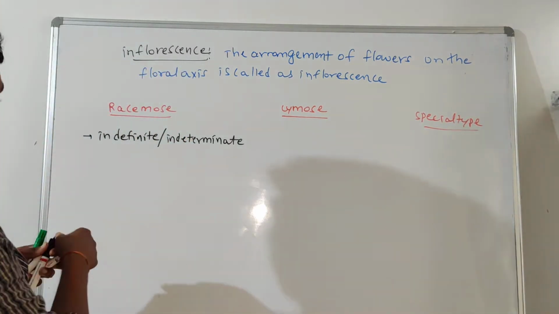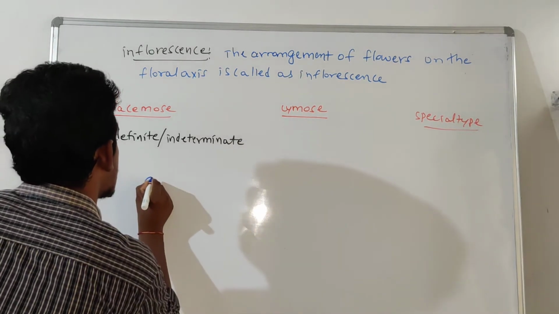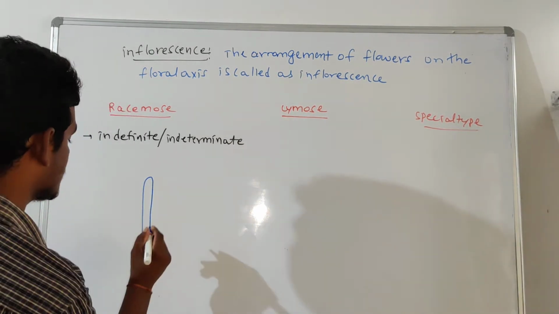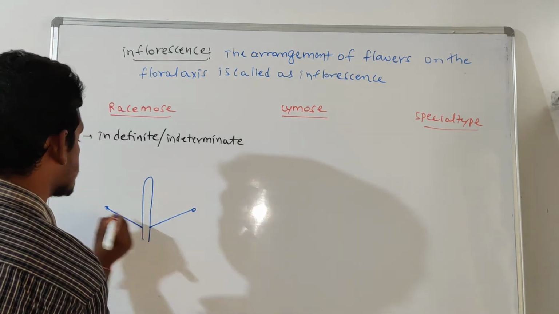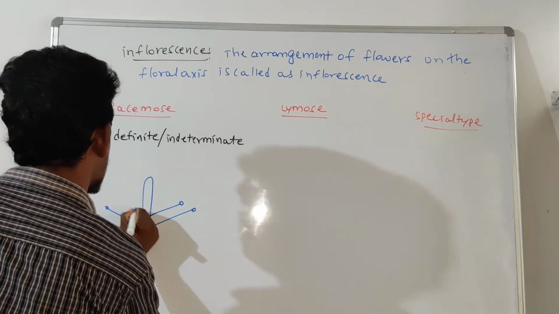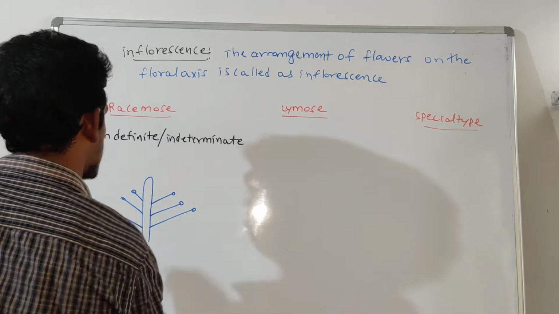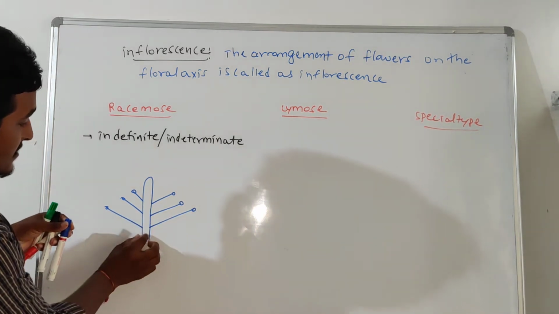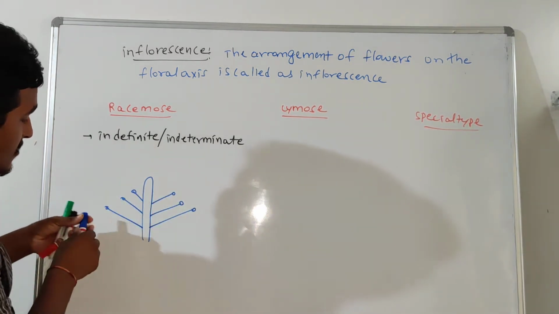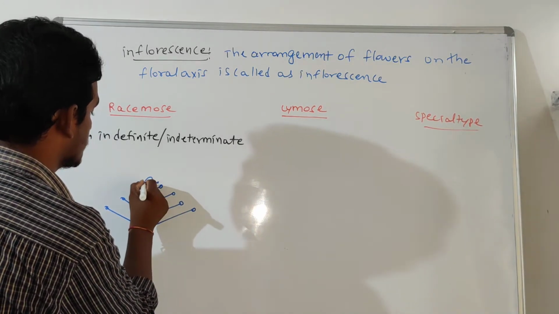We already know about peduncle. See, it is a floral axis, and here these are flowers. Here is the peduncle. This peduncle grows continuously.